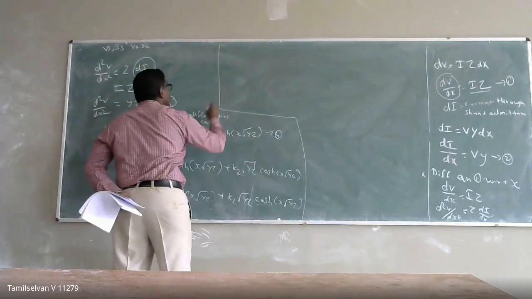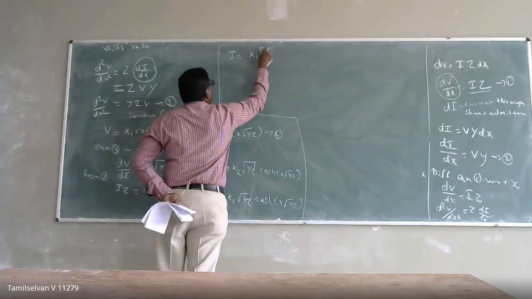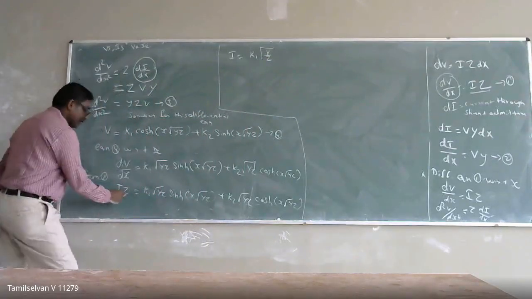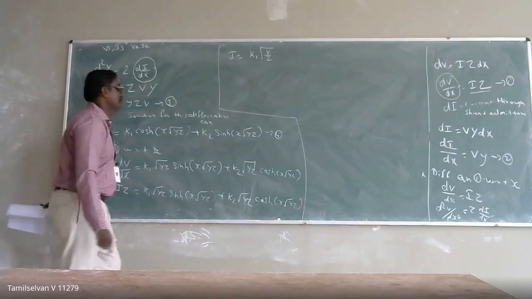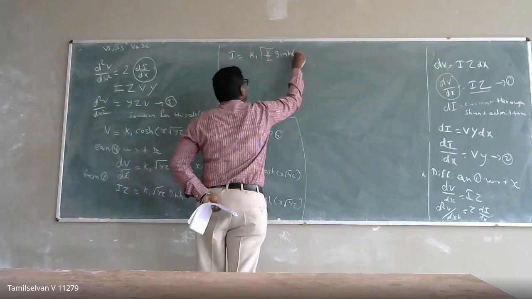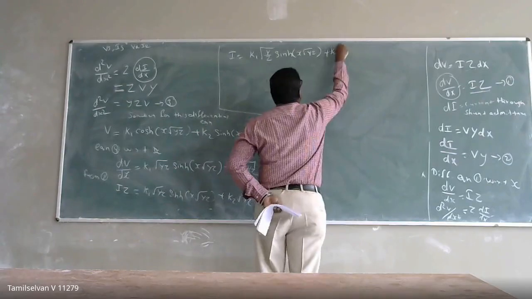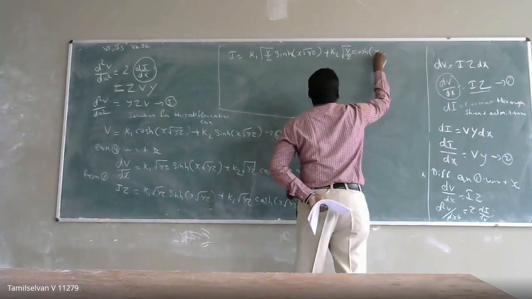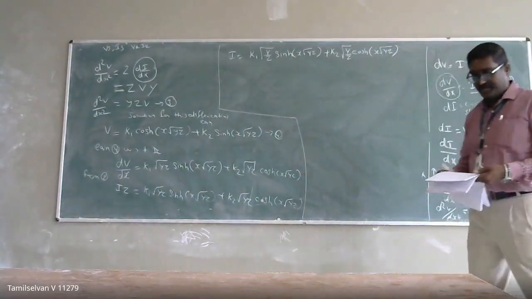I will be equal to k1 square root of y by z. Because z, I can write as root z into root z, so one z cancels and it will be y by z. So automatically it will be sinh of x into square root of y into z, plus k2 square root of y by z cosh of x into square root of y into z. Okay, so this is going to appear as equation 5.